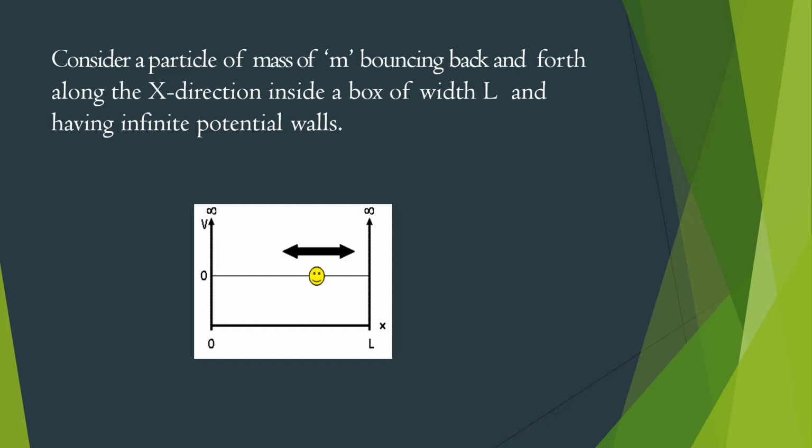In such a box, a particle is bouncing back and forth along the x direction. So this is a one-dimensional case that we are dealing with. Again, the mass of the particle is taken as small m and the width of the box is taken as capital L. You must have understood that we are not dealing with a real situation, but many real cases can be approximated to this problem.